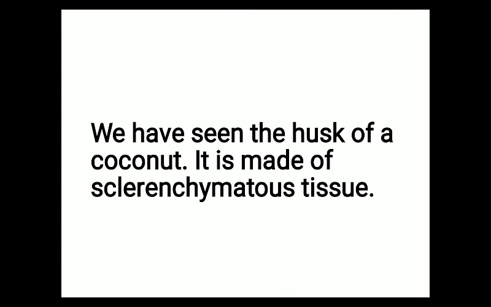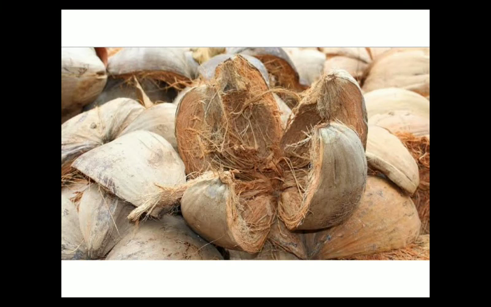We have seen the husk of a coconut. It is made up of sclerenchymatous tissue. This is a very important question. This is the husk of coconut. The question will come: name the simple permanent tissue present in the husk of coconut. The answer will be sclerenchyma.